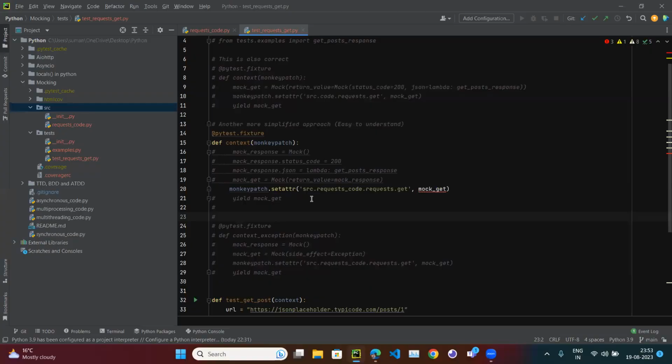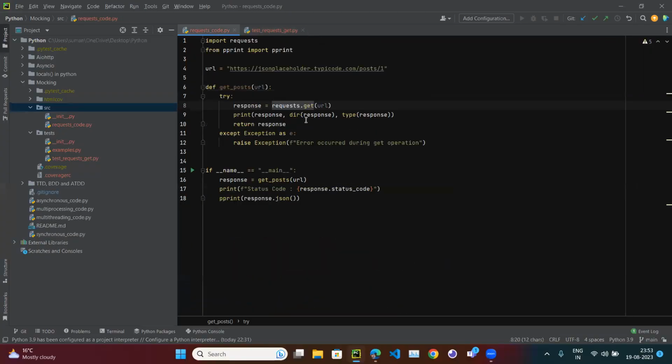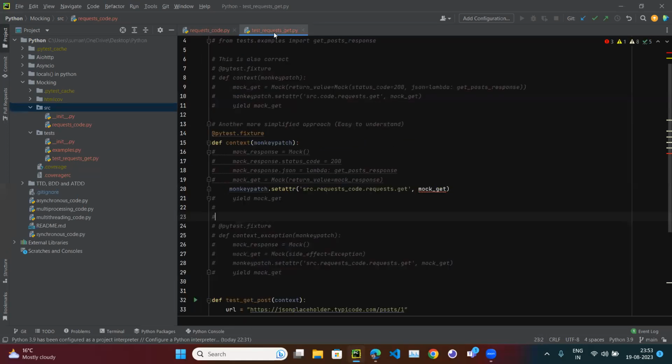So what I have to replace is this request.get. How does this code know where request.get is? The request.get is in the source folder under the request code, and then there is a request, and then there is a get. Whenever it sees this line, meaning a request.get operation, instead of this it is going to use something else. I said it should use my mock operation, mock get, right?